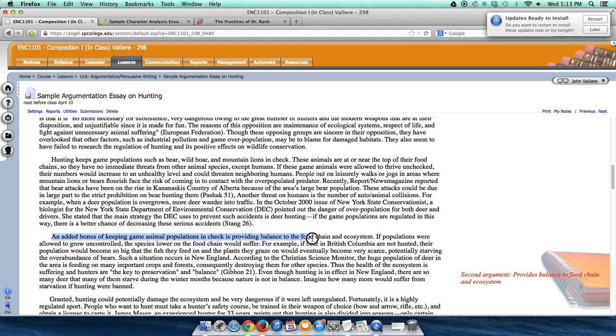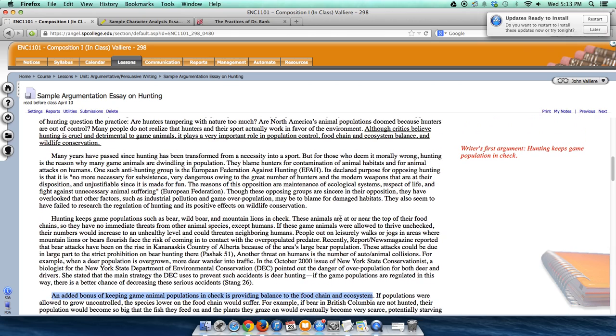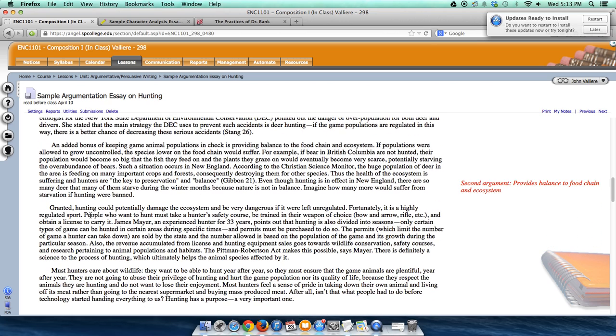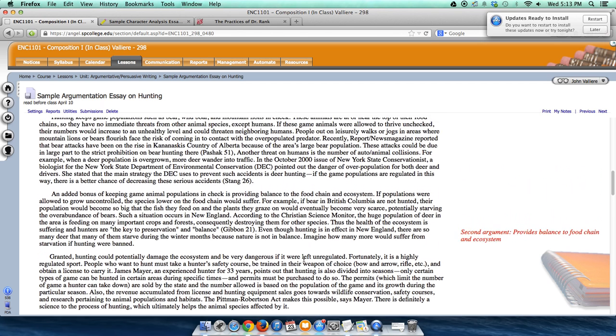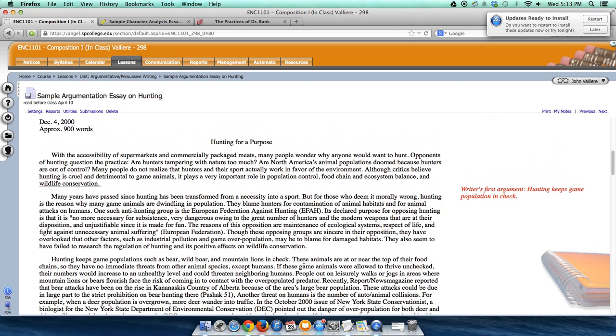Take a look. He moves over to food chain and ecosystem balance. And this thesis tells us that he's going to wrap up by talking about wildlife conservation. And if you read this final paragraph here, you will see that indeed he does wrap up his body by talking about how hunting helps wildlife conservation. And he then tacks a thoughtful conclusion onto the end of the paper. Alright, so that's an ENC 1101 paper.